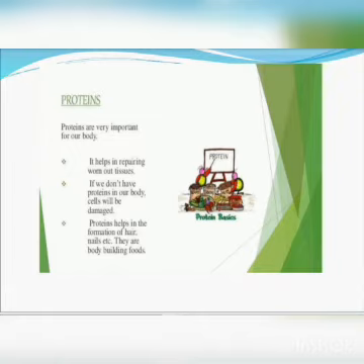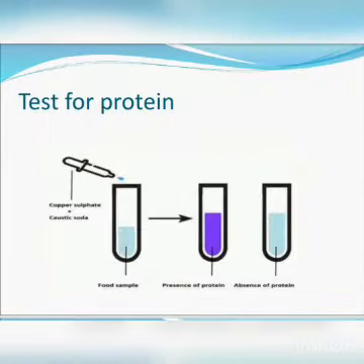If the sample contains protein, then the color of the sample will change into blue. If the sample does not contain protein, the color will not change, meaning your milk will remain white. If it contains protein, its color will change into blue. So this is the test for protein.